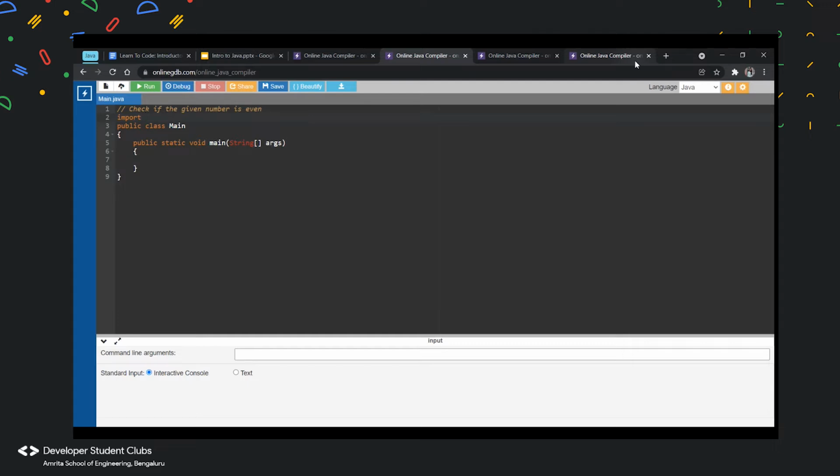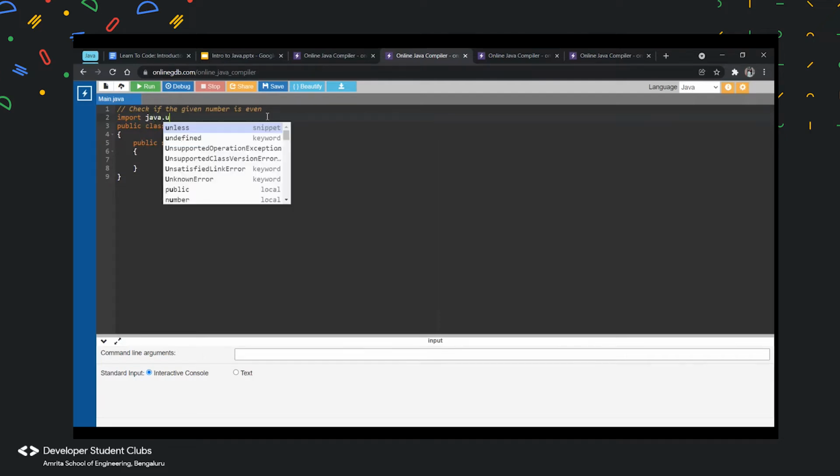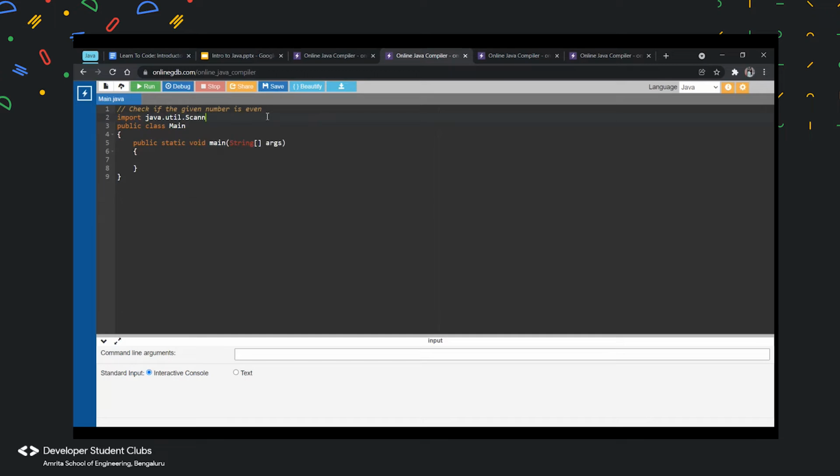Please do this on your laptops as well. And one of you could unmute and tell me what to do. Yeah, you should import the scanner class. Tell me what the scanner class is. Yeah, java.util.Scanner. S should be capital.